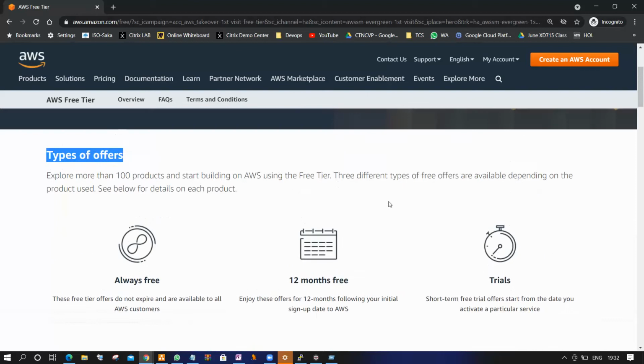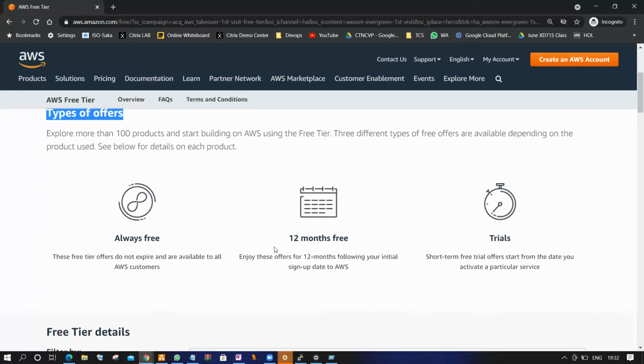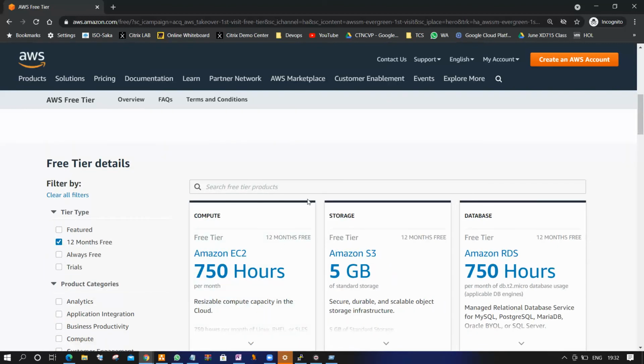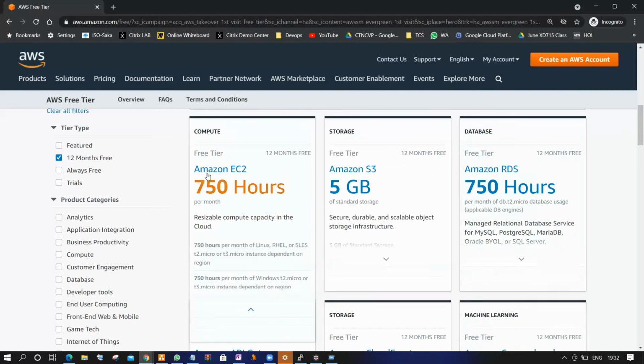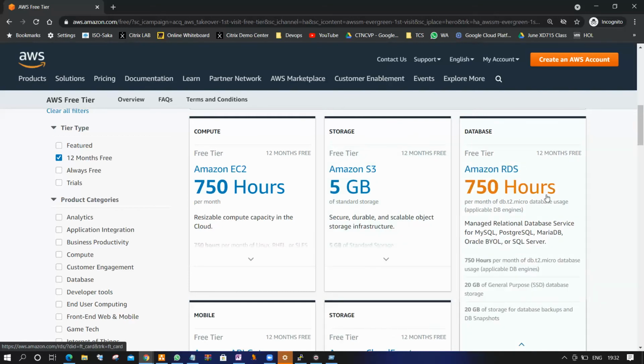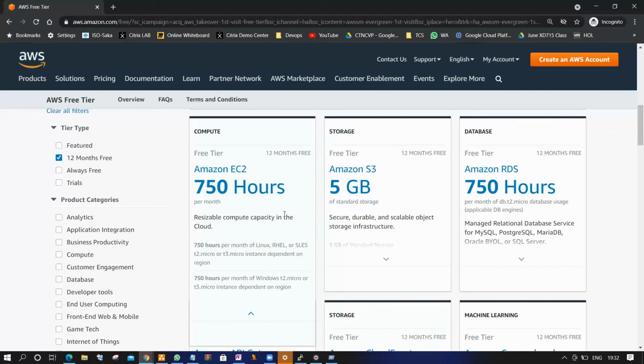Next, 12 months free. Twelve months means today you created the account, and for the next 365 days the service will be available for you to use. After that the service will be stopped, but it should be under the limitation. These are the services: for example Amazon EC2, Amazon S3 storage with 5 GB, Amazon RDS 750 hours. These are 12 months free, but again they clearly give terms and conditions. For example, Amazon EC2 is infrastructure as a service. You can create a